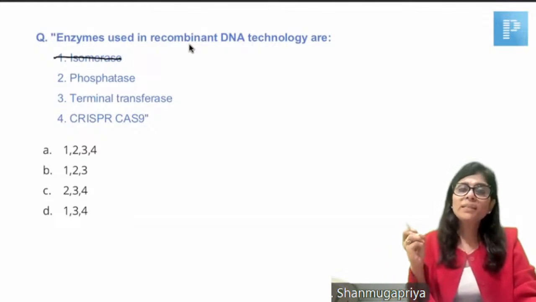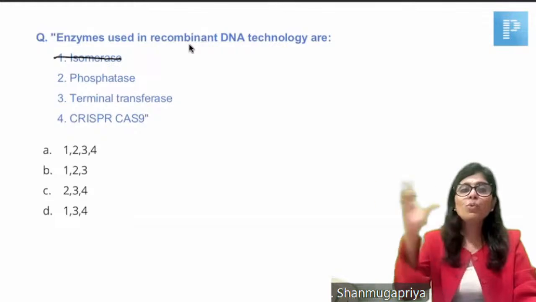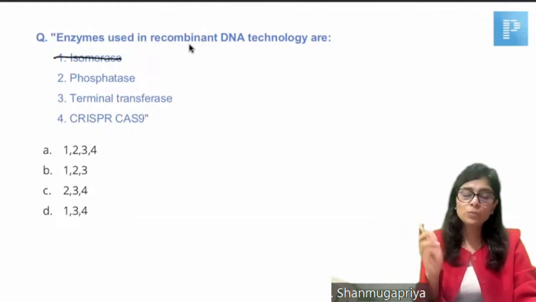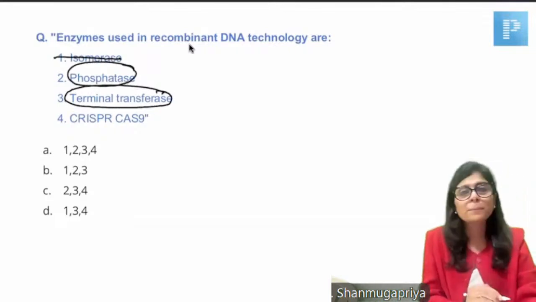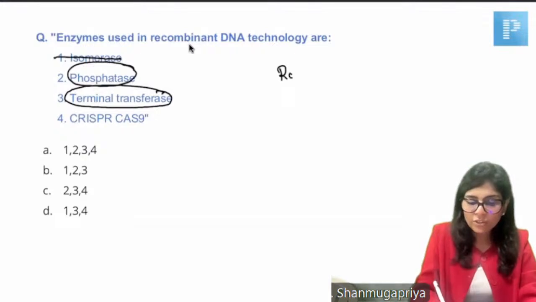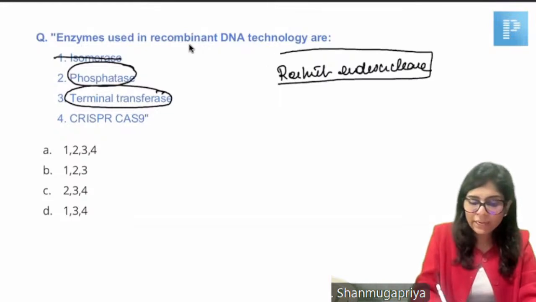In recombinant DNA technology, as the name indicates, we combine two unrelated genomes. And for combining two unrelated genomes, we need enzymes like terminal transferase and phosphatase. Because, as I've already explained, in recombinant DNA technology we use restriction endonucleases to cut both the vector as well as the gene fragment.